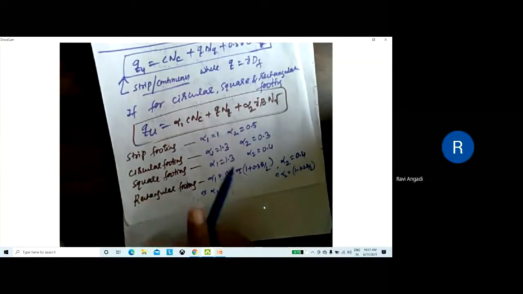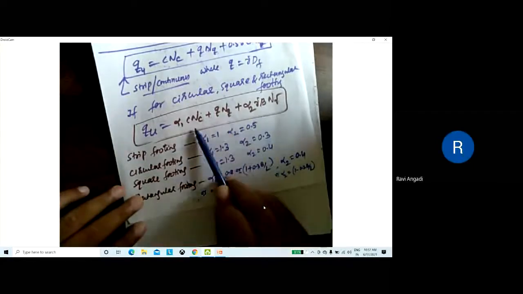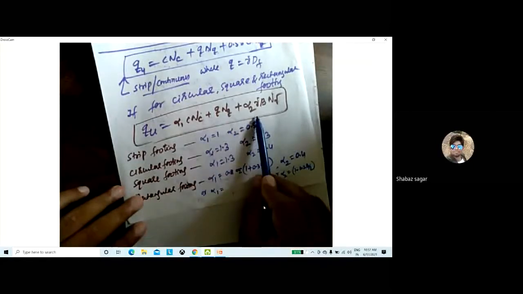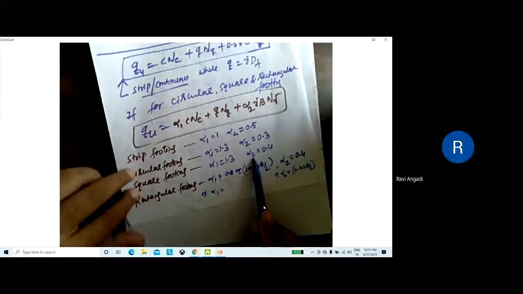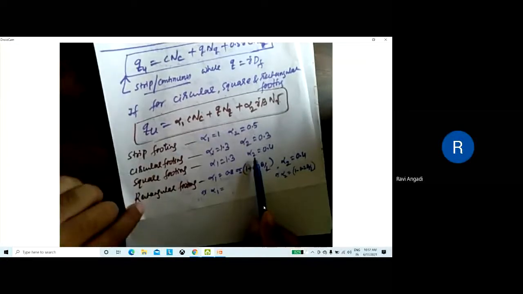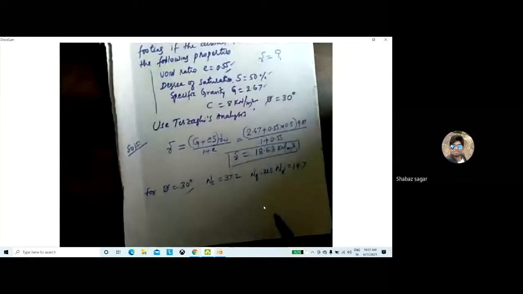We have alpha 1 and alpha 2. Alpha 1 is equal to 1.3 and alpha 2 is 0.4. This you have to remember for the square footing. Correct? This I gave in the previous class. Okay. So you write down.